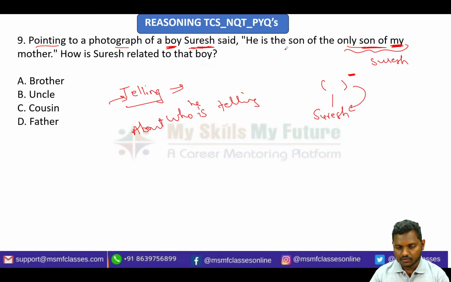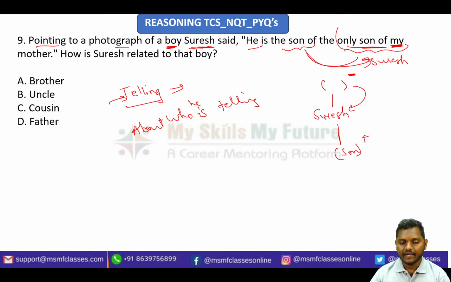Now the statement says son of Suresh, so he will be in the next generation. Here is the son, and he is this boy.